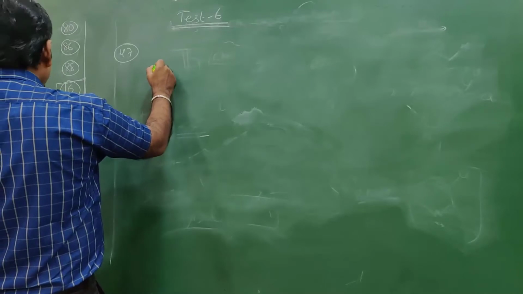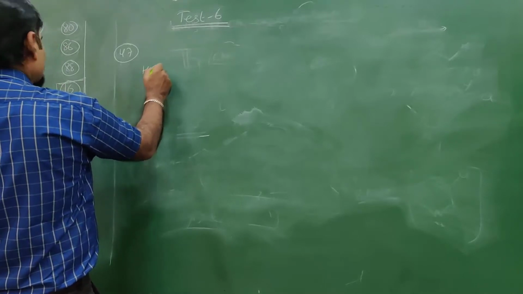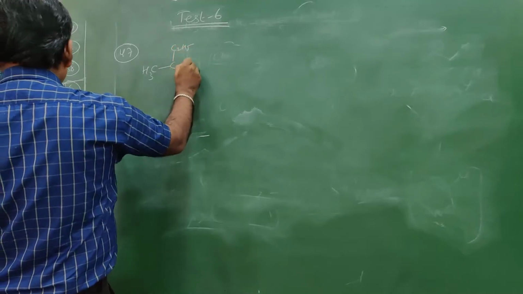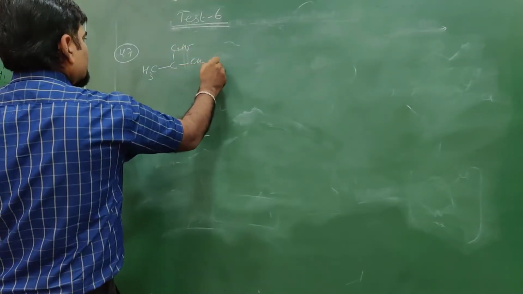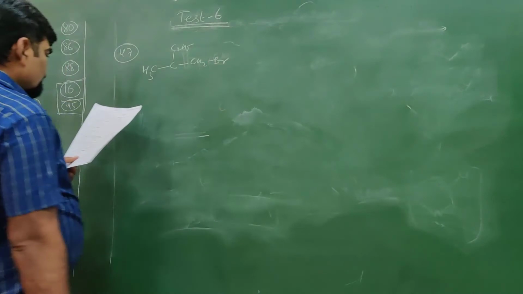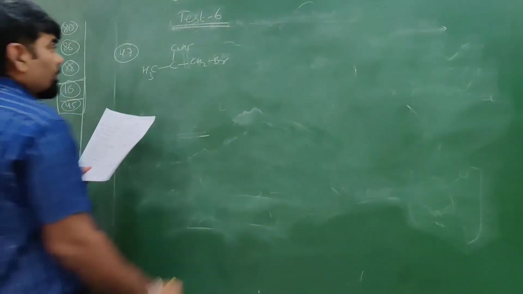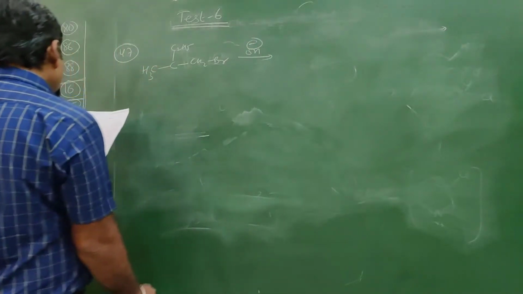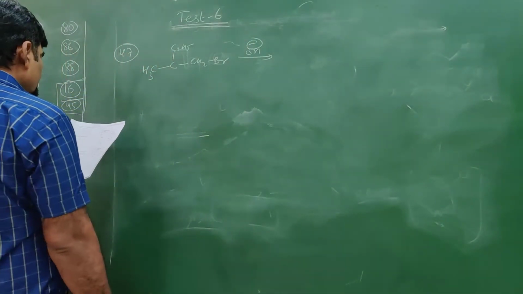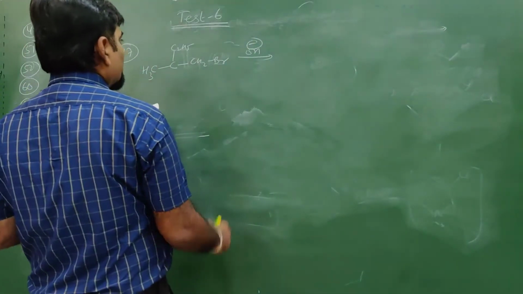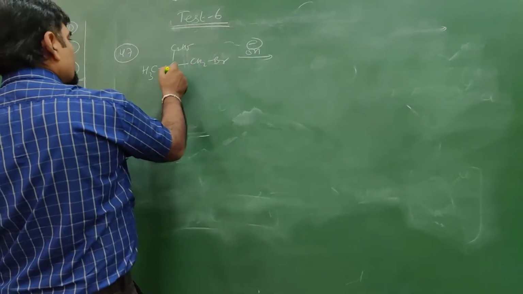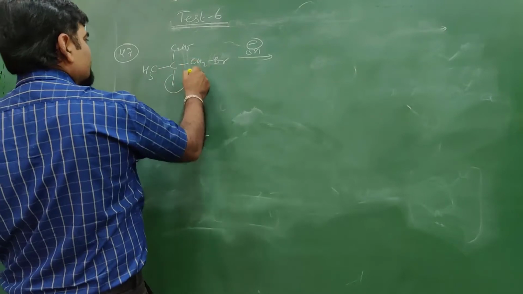The first option is CH3, CH, C2H5, CH2Br. If we do an SN1 reaction with OH minus, then what does it form? It will become a carbocation, and from this place there is hydride shifting.